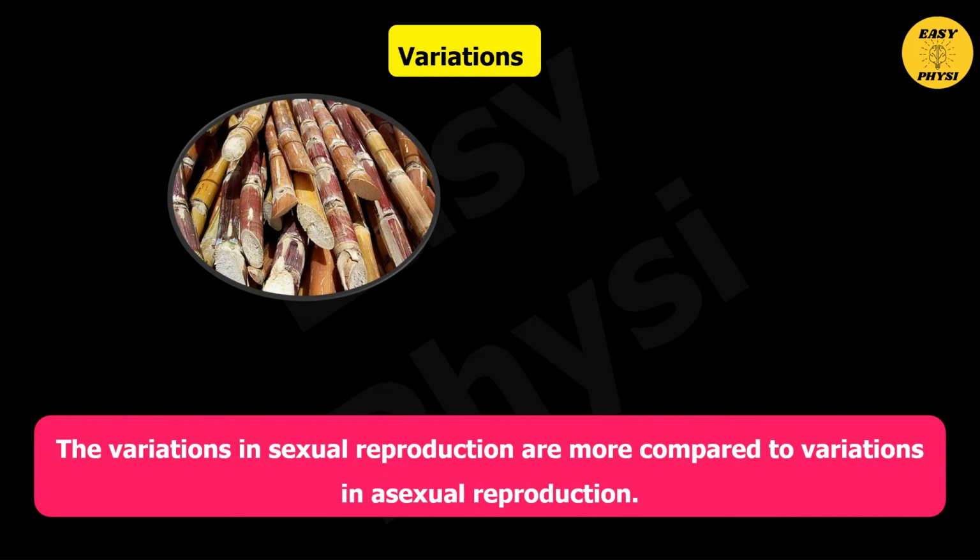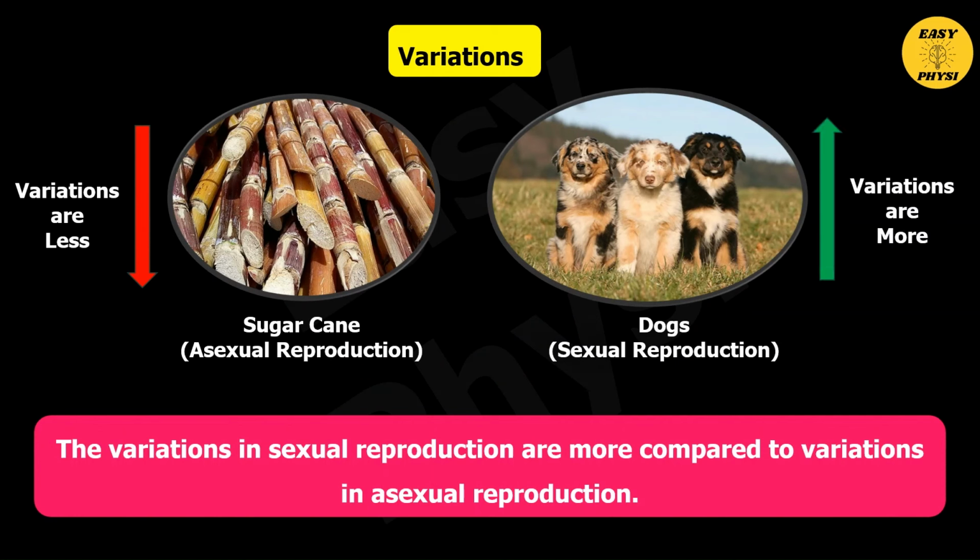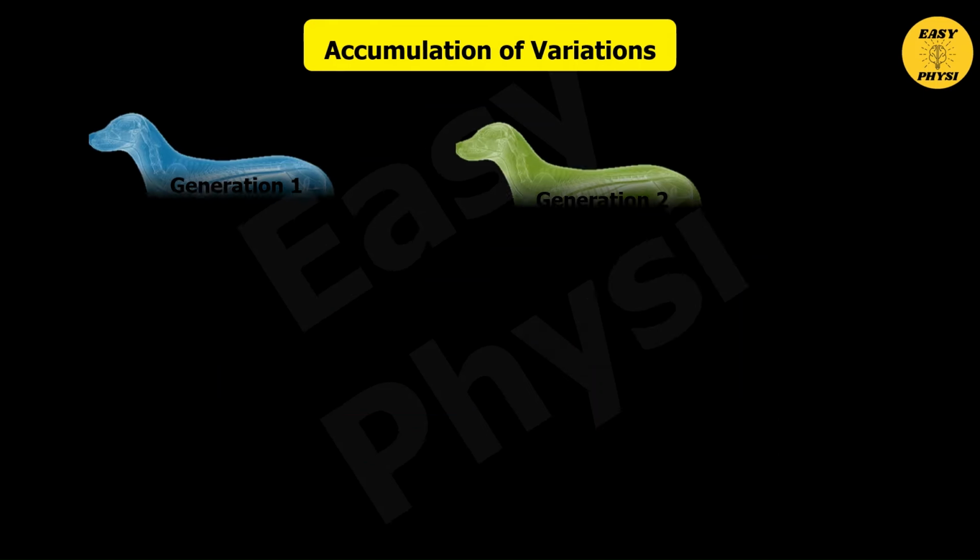Consider a group of sugarcane plants that reproduce by asexual reproduction, and a group of dogs that reproduce by sexual reproduction. We notice very little variation among the sugarcane plants, but we can observe a lot of variation among the group of dogs.